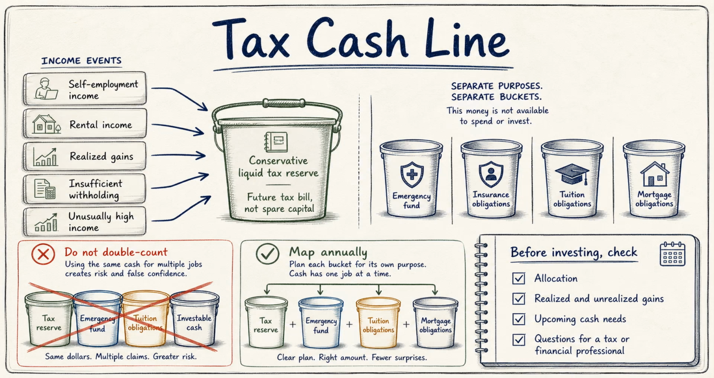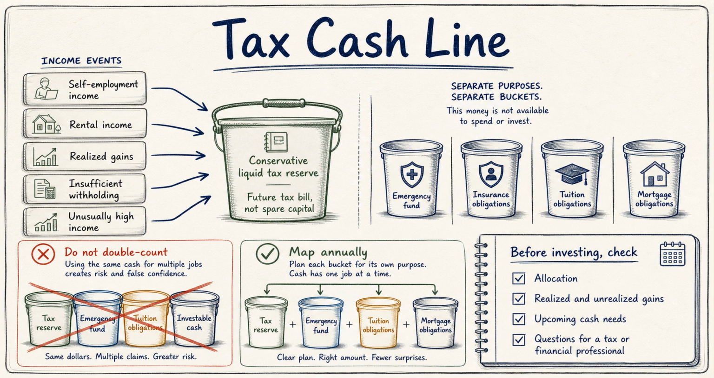The third line is the tax cash line. Tax cash should be treated as a future bill, not as spare investment capital. If you have self-employment income, rental income, realized investment gains, insufficient withholding, or a year of unusually high income, it may be wise to keep a conservative reserve. The exact percentage is jurisdiction specific, but the principle is broad. Money that may be needed soon should stay liquid, understandable, and low volatility.